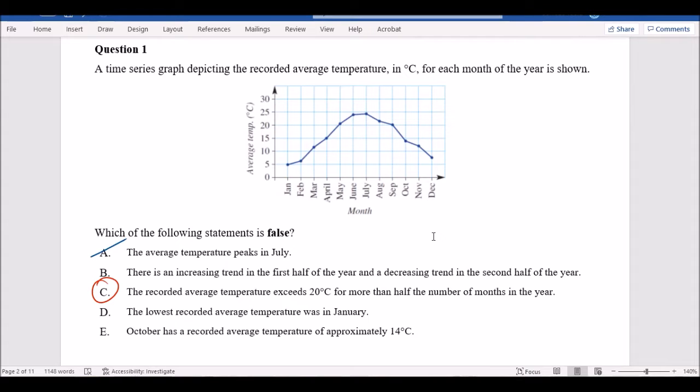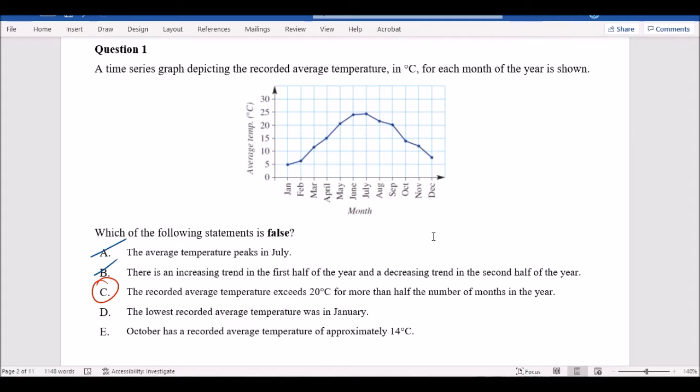There is an increasing trend in the first half of the year and a decreasing trend in the second half of the year. Well, you could say that might be the case. Okay, but again, it's not always consistent, because then you might be looking at the later part of the year. But again, it might not be the... Actually, no, that is true. What am I talking about? We're looking at the false statements.